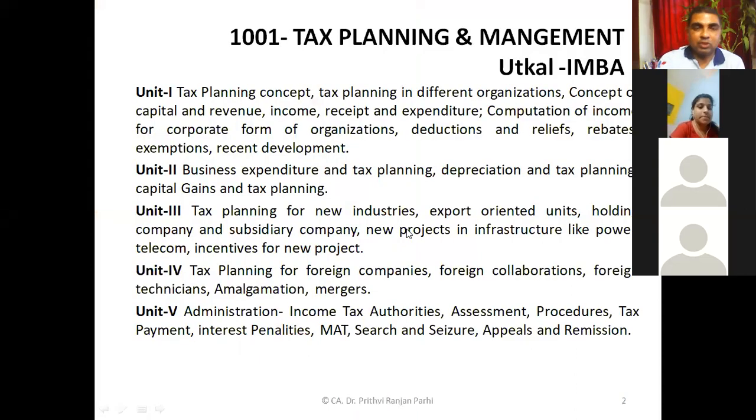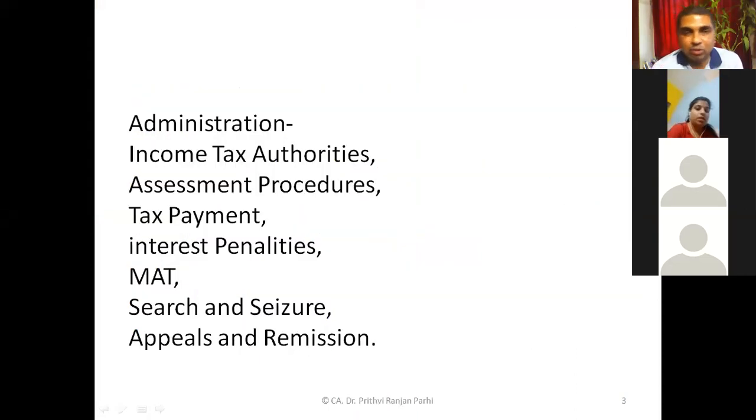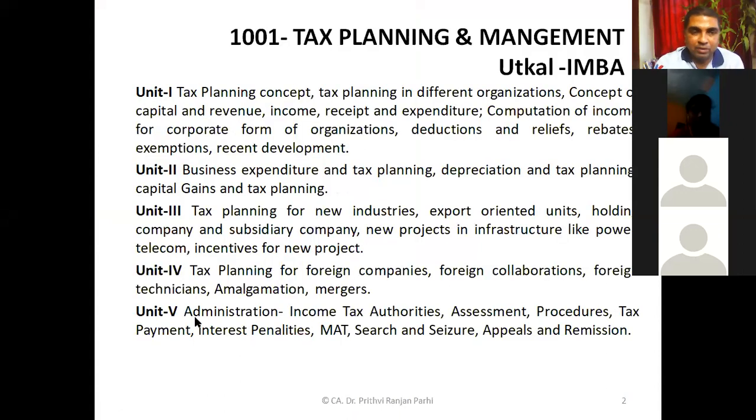So what I was saying is that in today's class we'll be trying to cover all these things: administration part, income tax authorities, assessment procedure, tax payments, interest, penalties, minimum alternate tax, which you have discussed earlier, search and seizure, and appeal and revision. All these parts we're trying to cover. That means we are in Unit 5. What is the content in Unit 5? Those aspects need to be covered.